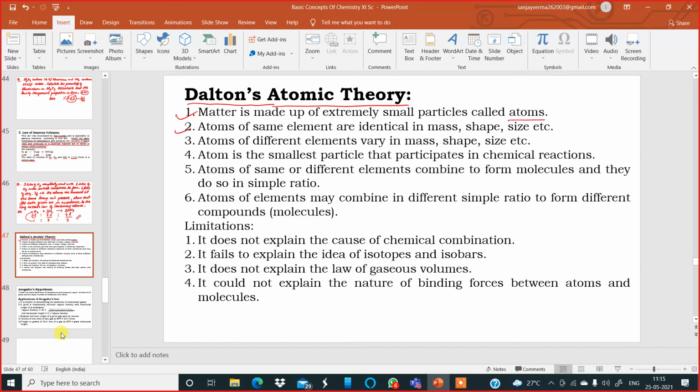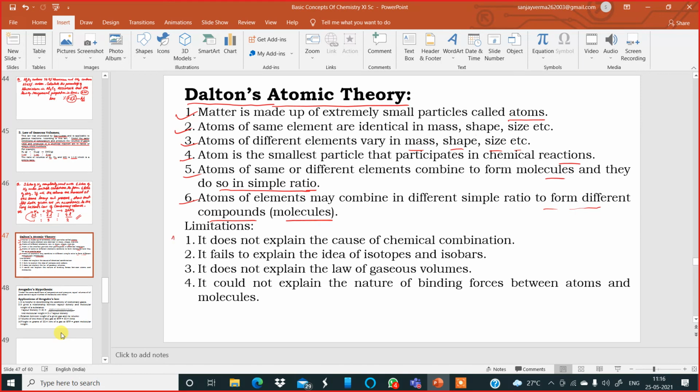Number 2: atoms of the same element are identical in mass, shape and size. Number 3: atoms of different elements vary in mass, shape, size, etc. Number 4: atom is the smallest particle that participates in chemical reactions. Number 5: atoms of same or different elements combine to form molecules and they do so in simple ratio. Number 6: atoms of elements may combine in different simple ratios to form different compounds or molecules.